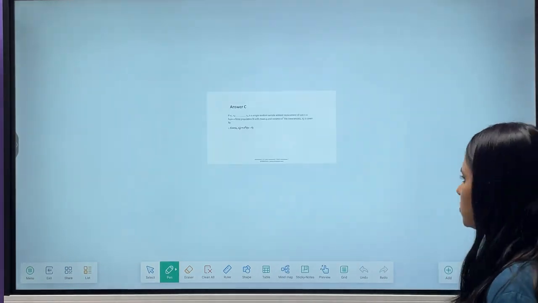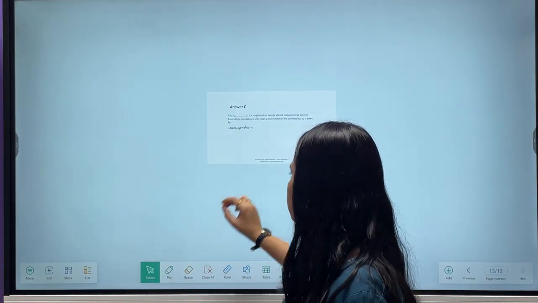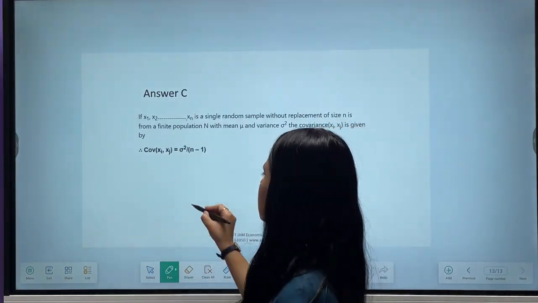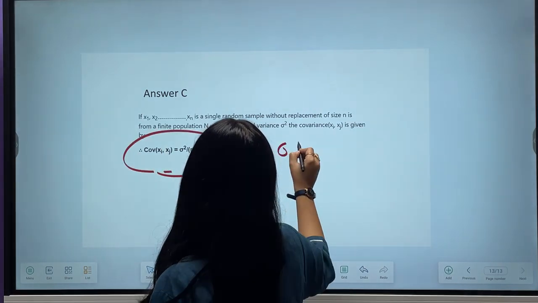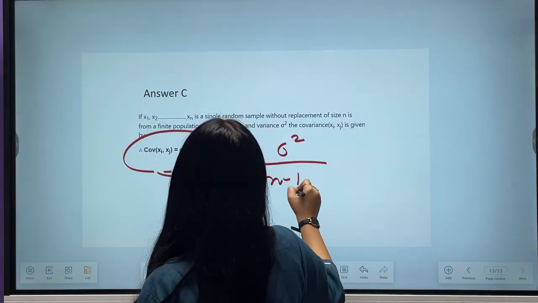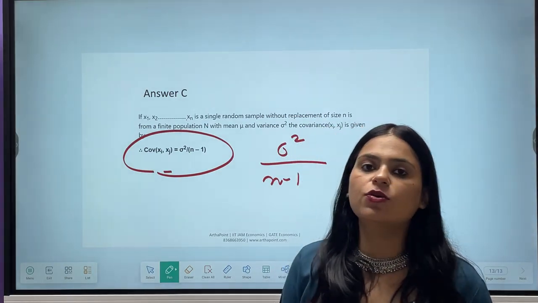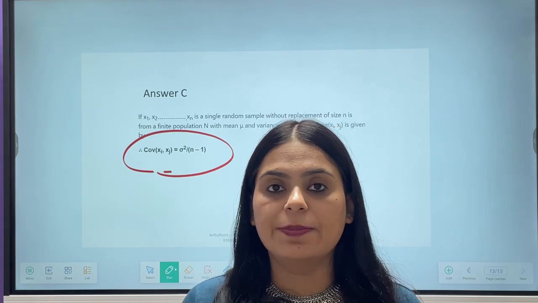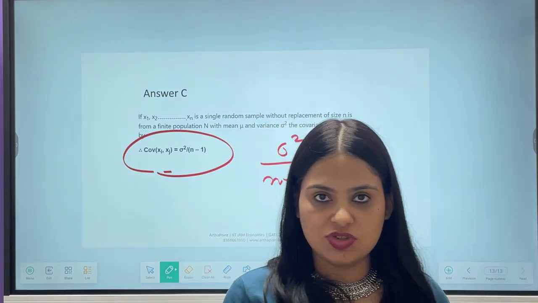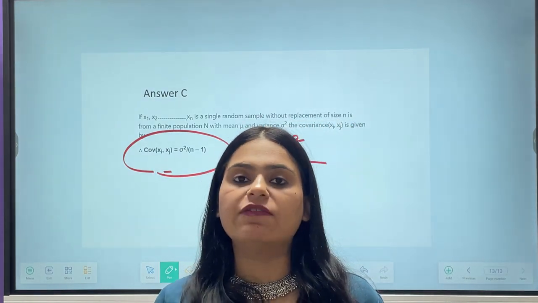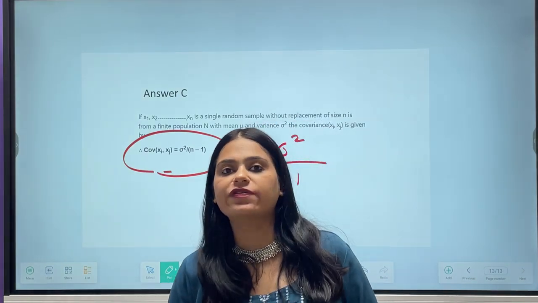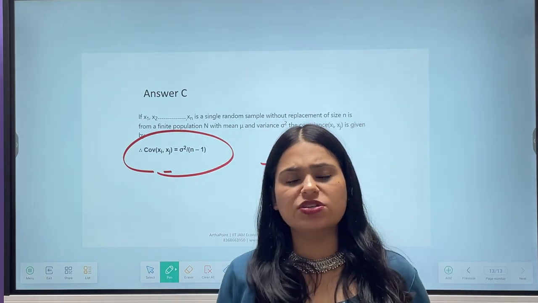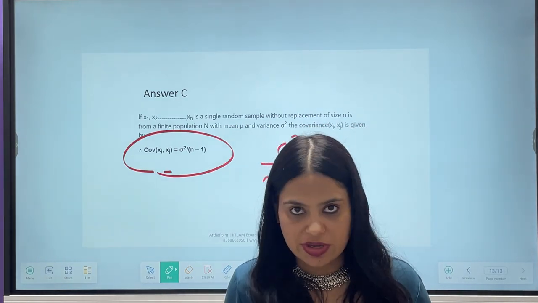तो ये कर लेते हैं हम. That is it that you have to do. So this is simply going to be variance of the population divided by n minus 1. So whenever you find the parameters of the sample, जिसको हम statistics बोलते हैं, so whenever you find statistics, you have to divide it by n minus 1. Clear हुई ये बात? Okay बेटा. So these are the questions I wanted to discuss today.